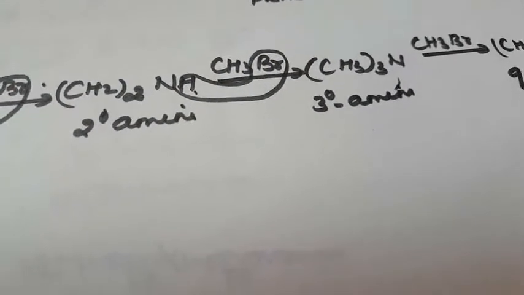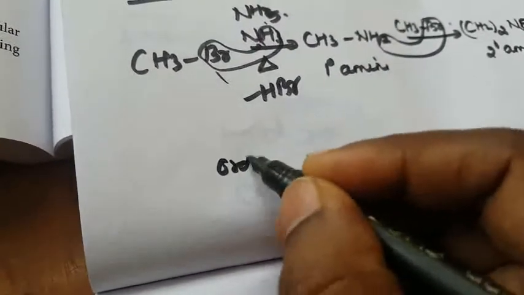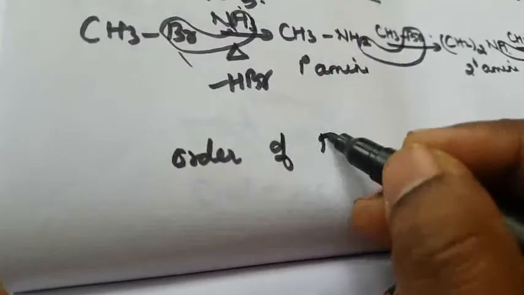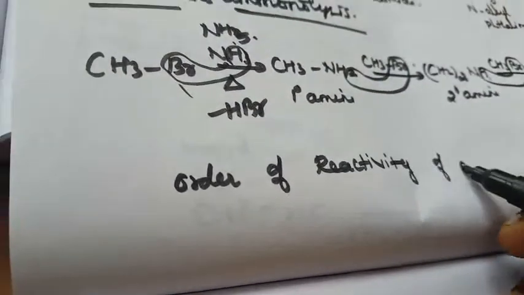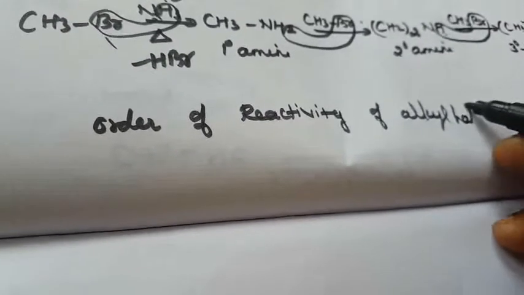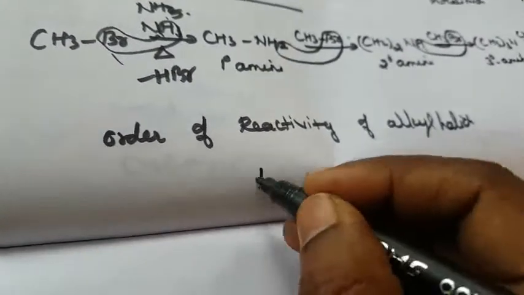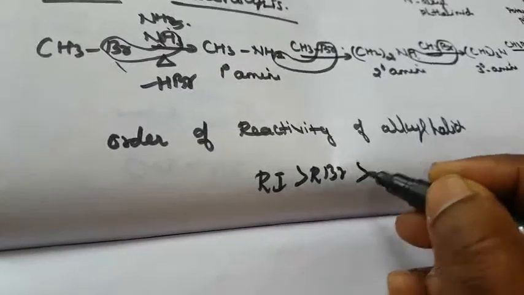This is another one. In this case, the order of reactivity of alkyl halides is alkyl iodide, then alkyl bromide, then alkyl chloride. This is the order.